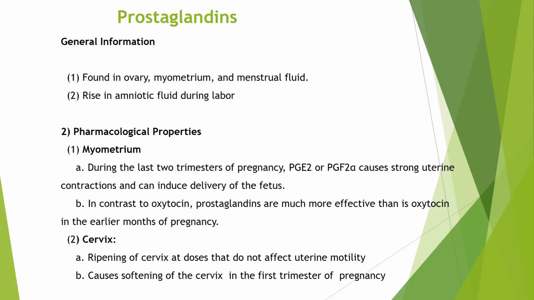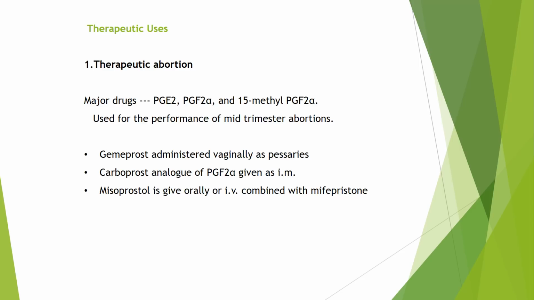On the cervix, they cause ripening at doses that do not affect uterine motility. They also cause softening of the cervix in the first trimester of pregnancy. Now let's discuss the uses of prostaglandins. They are used for therapeutic abortion. Now what is therapeutic abortion? This is an abortion done usually at the mid trimester when there is a physical or mental threat to the mother. It can be medical complications or some social stigmas like rape pregnancies.